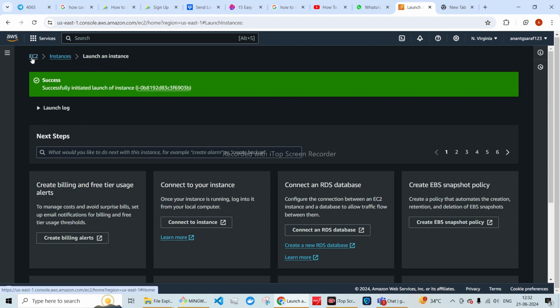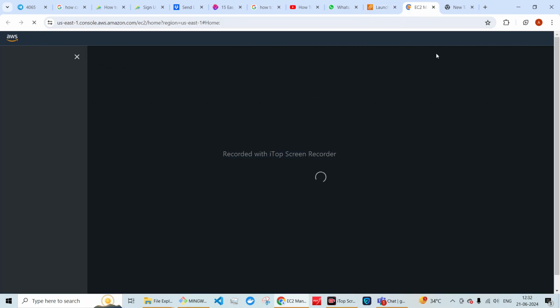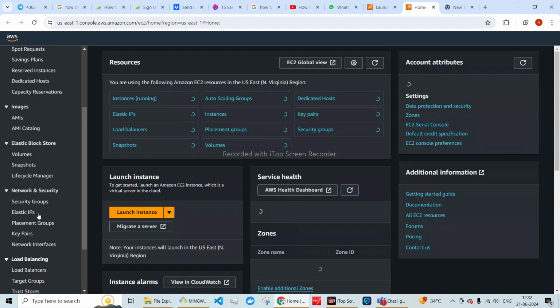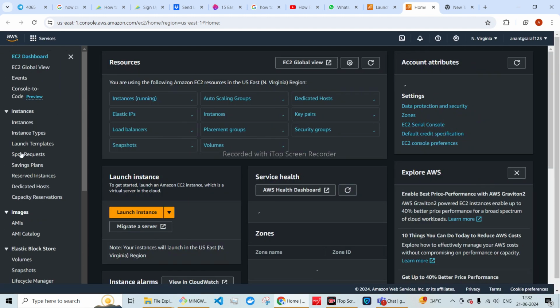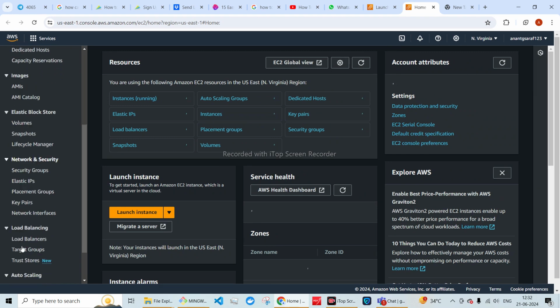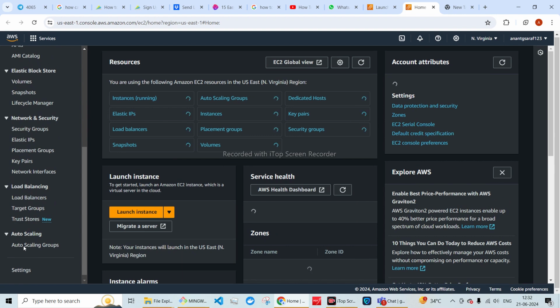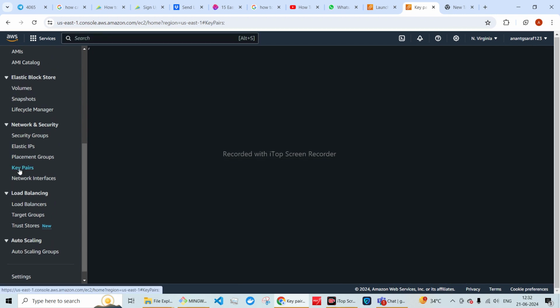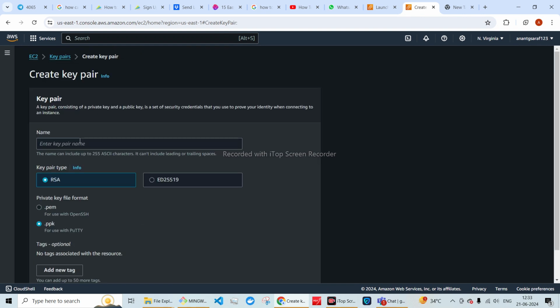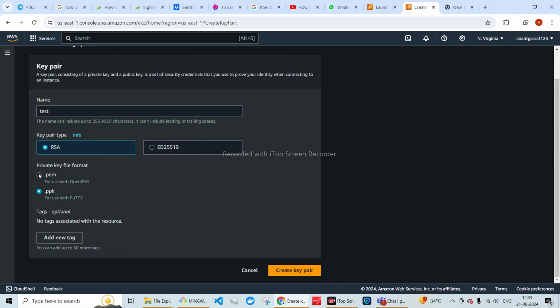If we open it in another tab, you see there is an option for creating key pairs, under Network & Security. Let's say I try to create another key, create key pair, let's say test, RSA, with the pem extension.